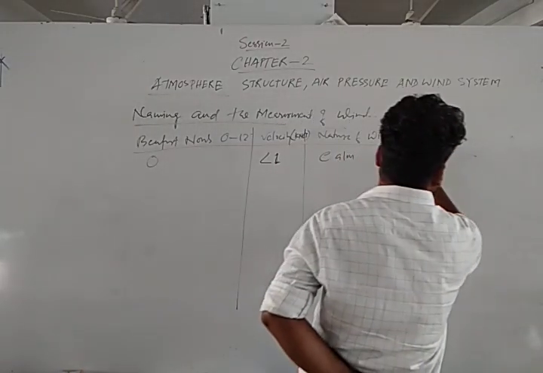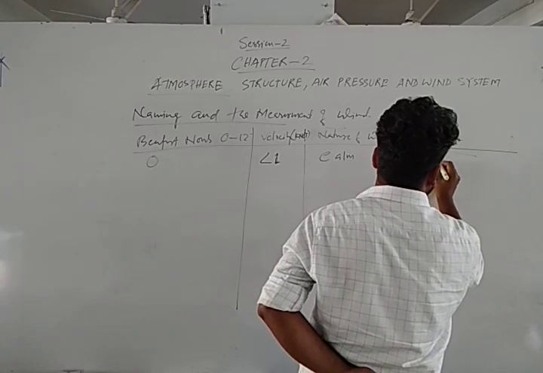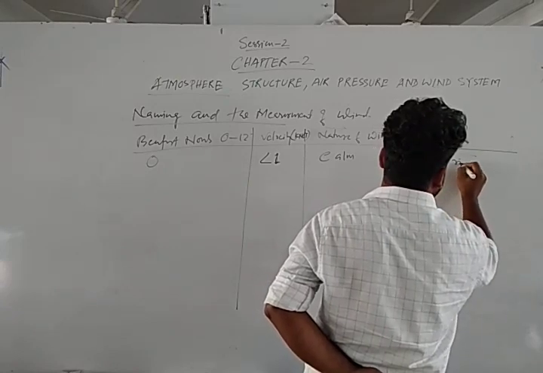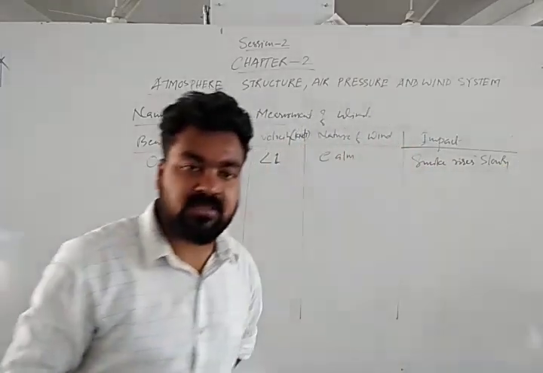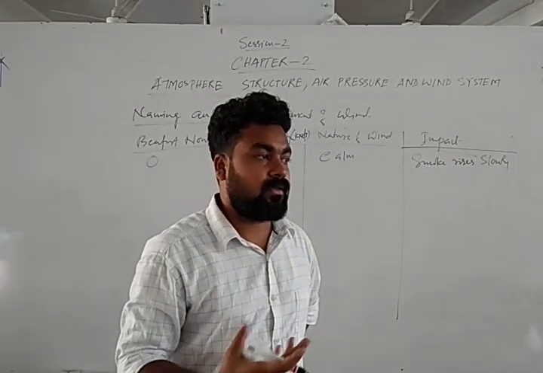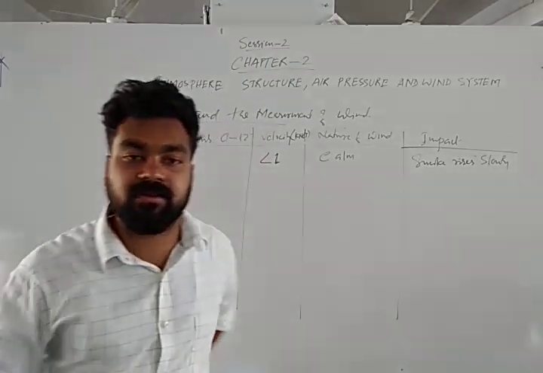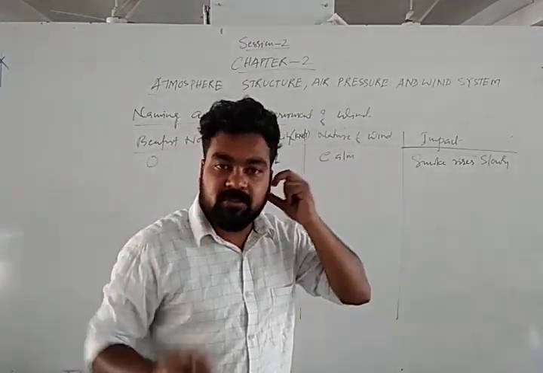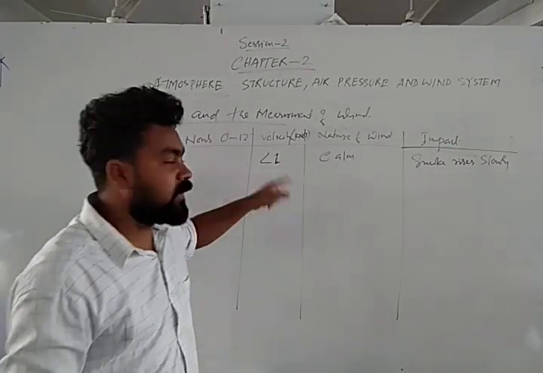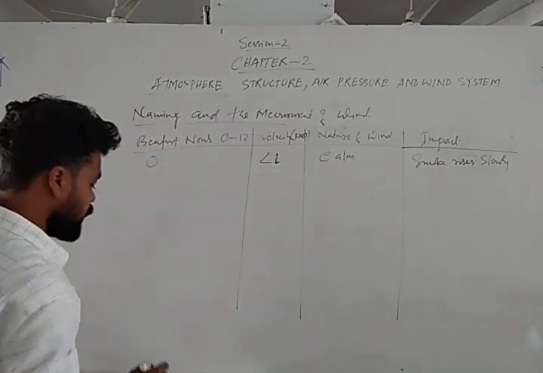What is the impact? Smoke rises slowly. Smoke rises slowly means, suppose you have observed the chimneys of brick manufacturing industries in the village areas. When the smoke rises slowly, that means there is less than 1 velocity. The wind is very calm.